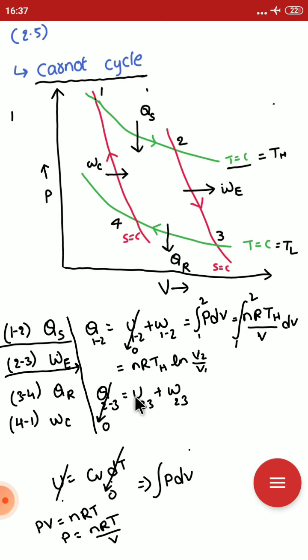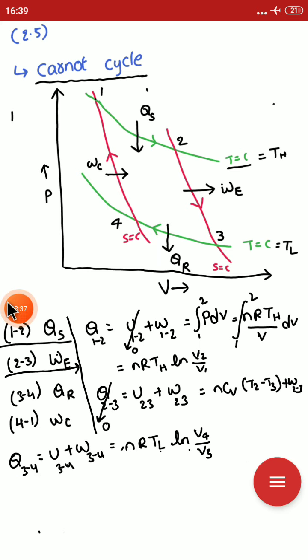U is the internal energy, which can be written as nCv times T2 minus T3, plus W2-3. In this way we can get the W2-3 value as nCv (T2 minus T3).